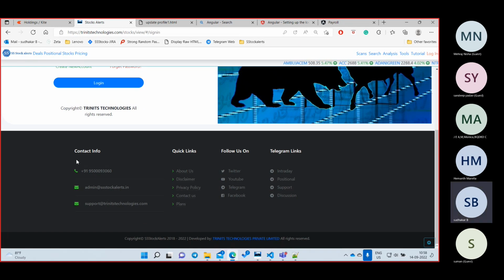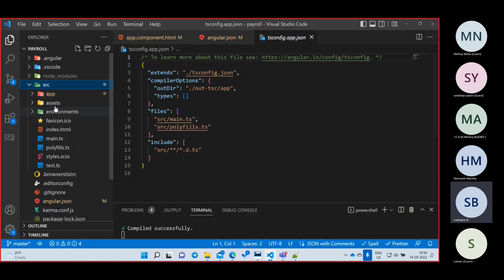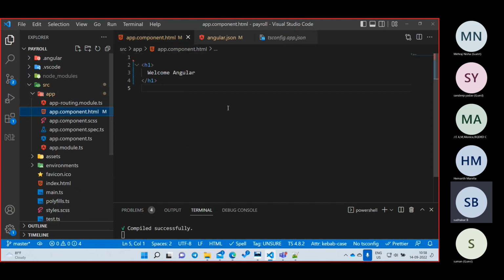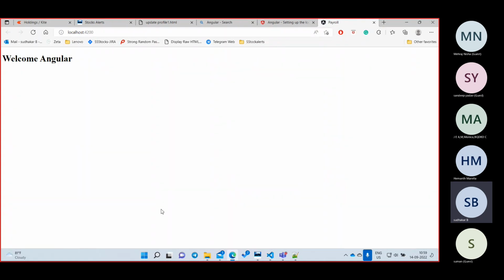For now you can write this footer, and in the page you can write email, login, create account, and forgot password. Write the same thing, add the copyright to this one, and just keep this image as some other image. This is the work you have to do. And where will you write all this code? You have to write all this code inside the app component HTML file. Develop all the code here and press Ctrl+S, and this page will automatically reload and you can see the output.